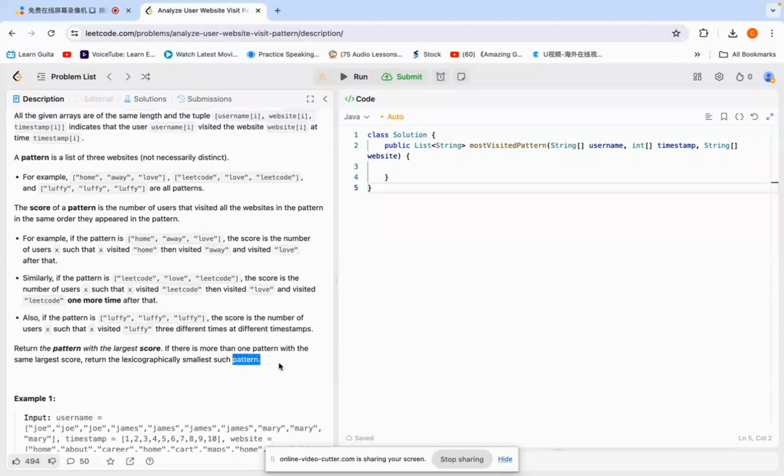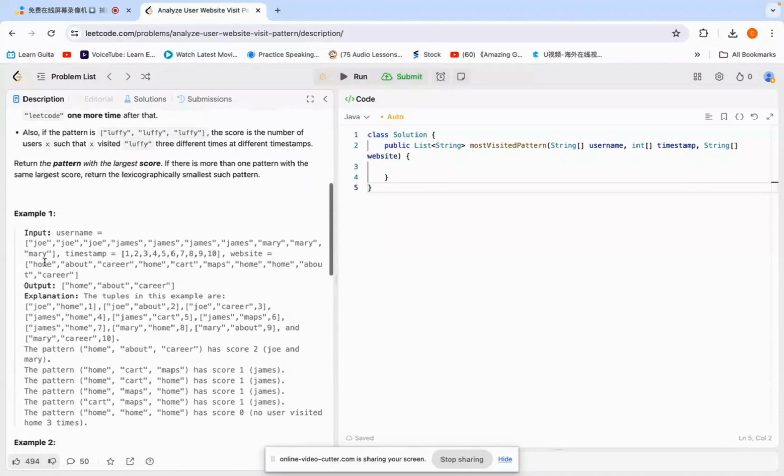So we need to compare the patterns, just checking whether this one is smaller or that one is smaller. So we're just using sorting, right? We can use a sorting method or a priority queue. There are many ways you can do this sorting. So now let's see this example.